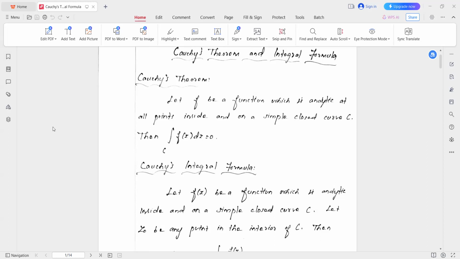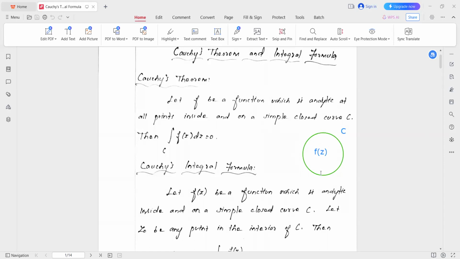Okay, so first let us consider a simple closed curve C. Yeah, so this is our simple closed curve C. And let f be a function which is analytic at all points inside and on a simple closed curve C. So we have a function f of z which is analytic inside the curve and on it, which means it's analytic inside and on the boundary.